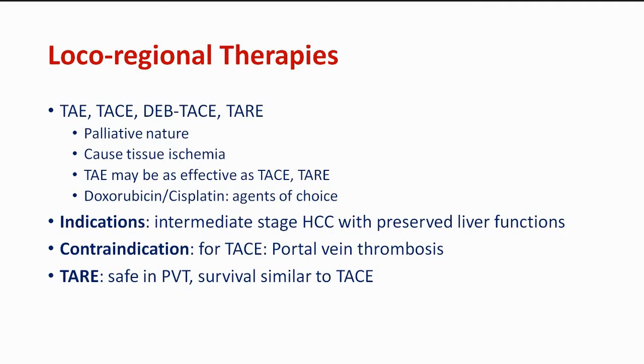One supply is by the portal vein and one by the hepatic artery. If we go for chemoarterial embolization, that means we are chemoembolizing the artery. And if the portal vein is already thrombosed, then the blood supply to the liver will be hampered. So if there is portal vein thrombosis, we cannot go for TACE. In those patients, TARE is safe, and survival with TARE is similar to TACE.